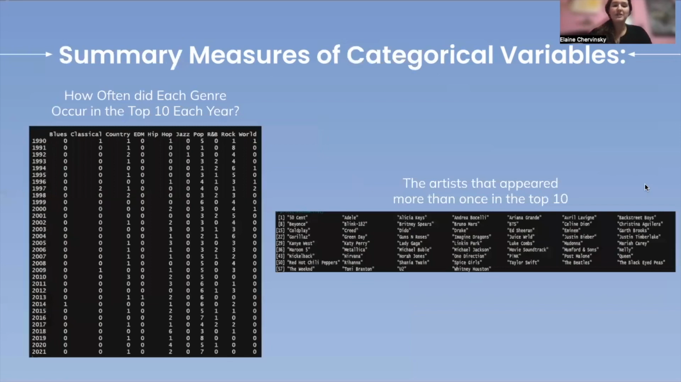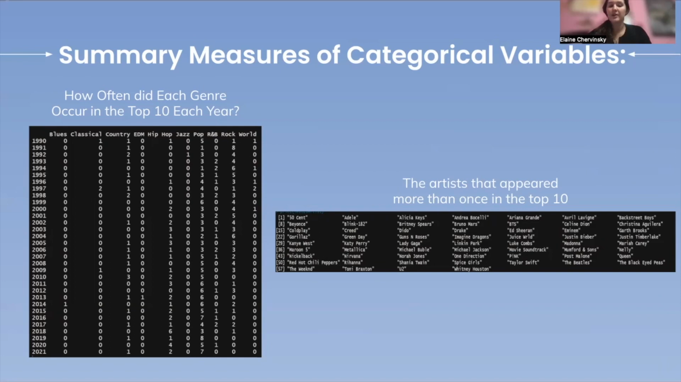Now we're going to shift and talk about the summaries of the categorical variables. On the left, we see the answer to the question, how often did each genre occur in the top 10 of each year? So we have a summary of the genre variable by using the two-way table that compares year and genre. On the right, we see a list of artists that appeared in the top 10 more than once. For context, there are many more artists than these ones. However, these are the more frequent ones.